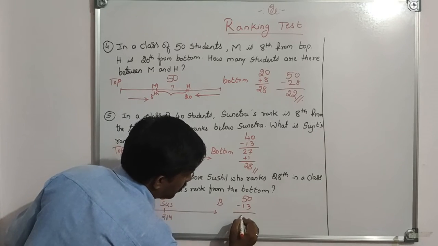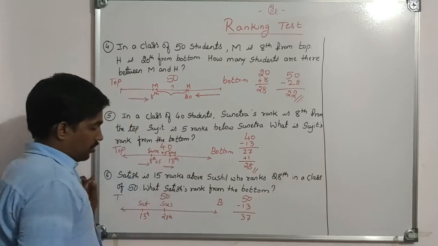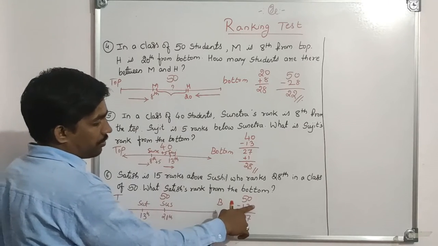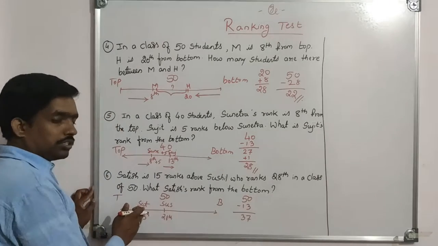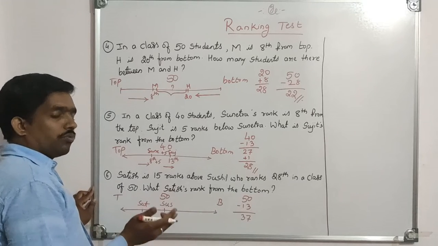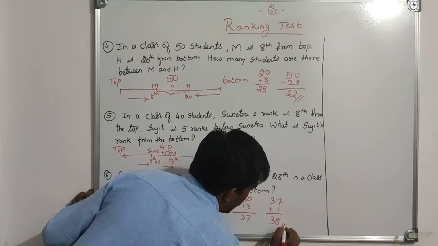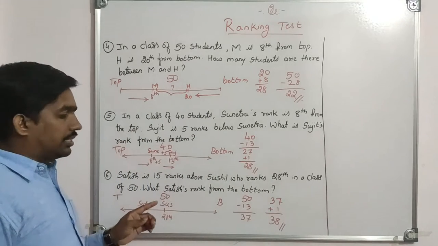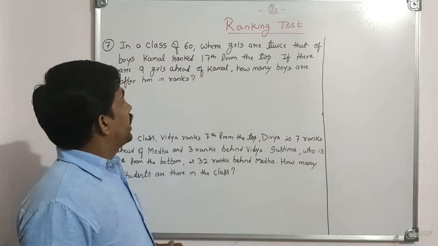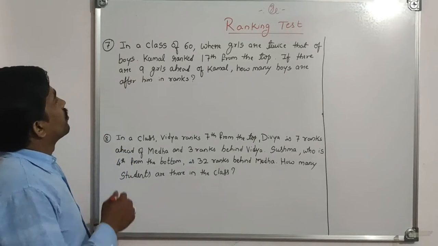What is 50 minus 13? It is 37. When we subtracted 13 here, Satish was also removed. We have to add Satish. That's why 37 plus 1, that is 38. 38 is our answer. Next, coming to the 7th question.